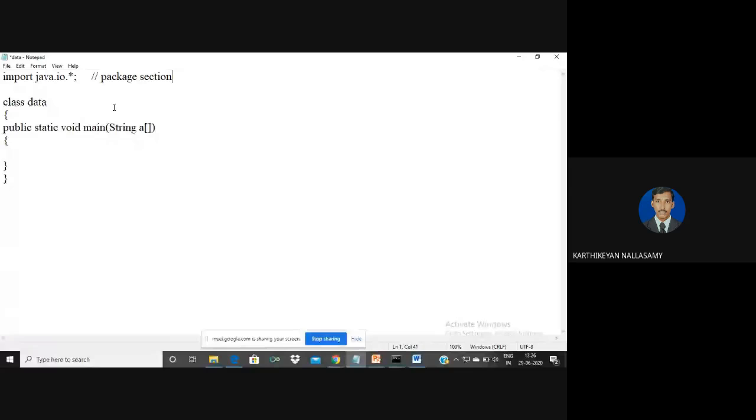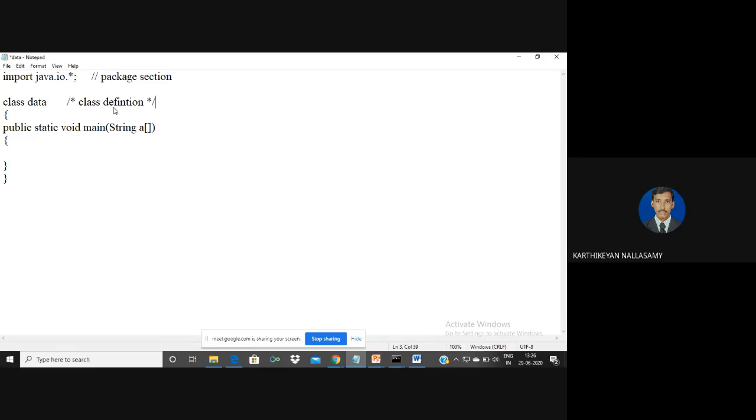So anyone who wants to know the source code can read this comment and understand it. I can say that this is a class definition. Even with the help of a multi-line comment, we can define a single line comment, but the syntax will be different. If it is a double slash, after that statement no action will be executed. Even for a multi-line comment, we can define it anywhere, wherever you want. Clear?